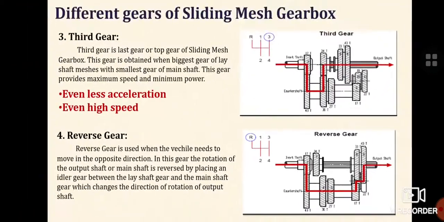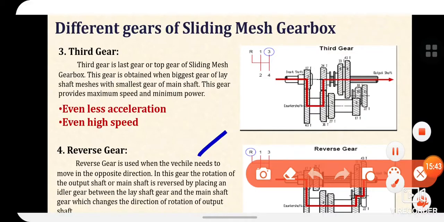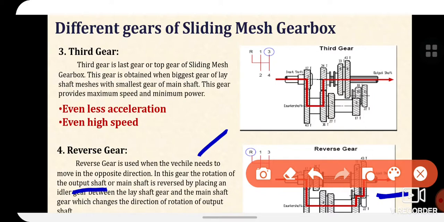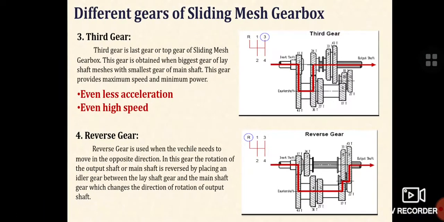First of all, let's discuss its theory part. When the vehicle needs to move in the opposite direction, then the reverse gear is used. In this gear, the rotation of the output shaft, which is the shaft at the upper level, our main shaft, is reversed by placing an idler gear between the lay shaft gear and the main shaft gear, which changes the direction of rotation of the output shaft.